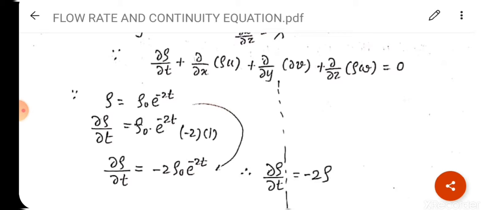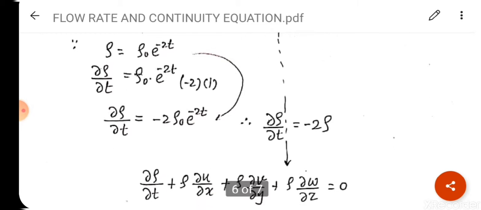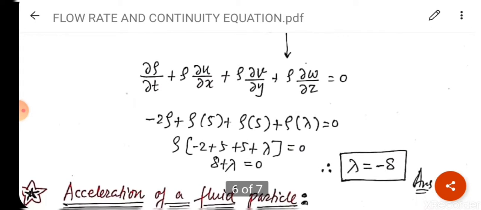Again we know that rho naught e raised to minus 2t is rho, so putting the value in this equation, del rho upon del t is equal to minus 2 rho. Clear? So the final expression will be del rho upon del t plus rho del u upon del x plus rho del v upon del y plus rho del w upon del z is equal to 0. Putting the value here, minus 2 rho plus rho into 5 plus rho into 5 plus rho into lambda is equal to 0. After simplification, we will get the answer as lambda is equal to minus 8.